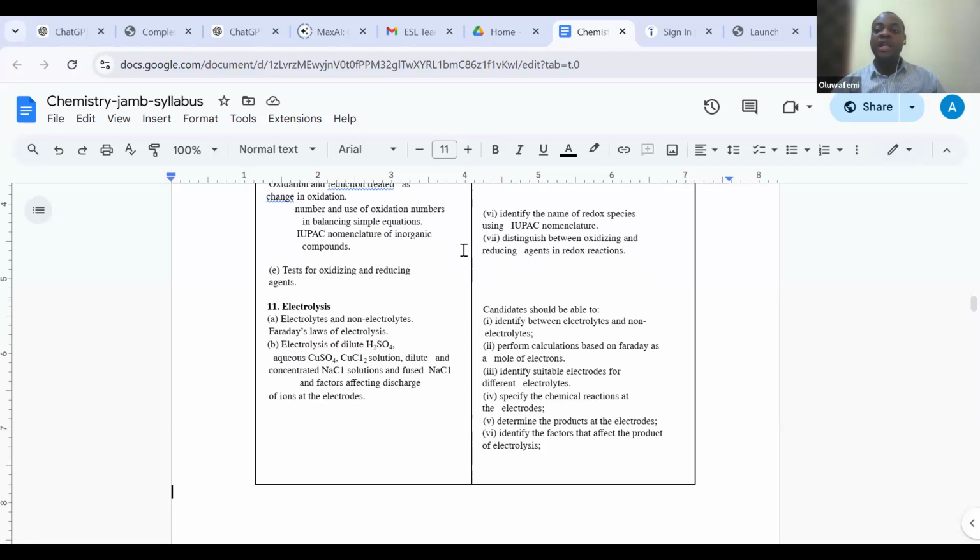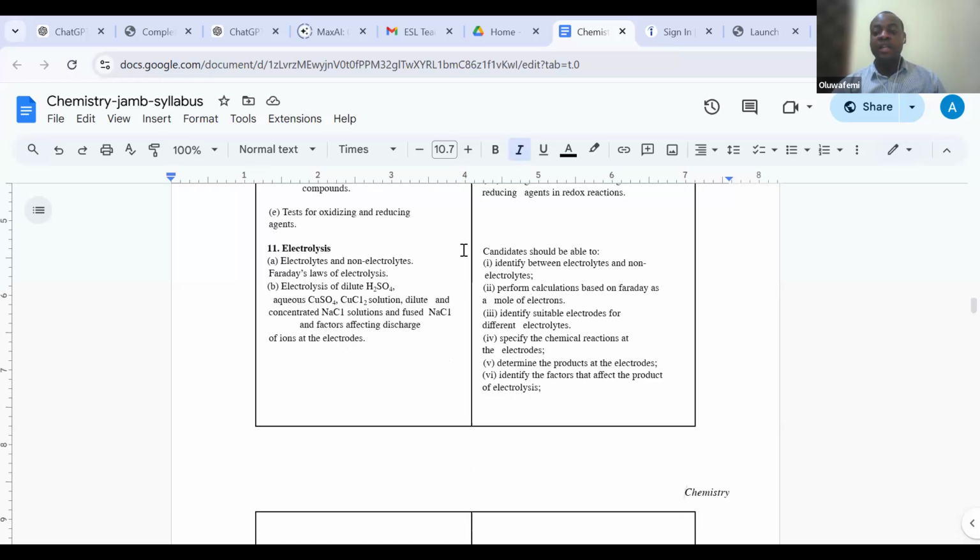So we now move into electrolysis, which is the 11th topic on the JAMB syllabus, and then we'll look at what is an electrolyte, what is a non-electrolyte. We'll look at Faraday's law of electrolysis. We'll look at electrolysis of dilute H2SO4, copper sulfate, and so on and so forth.